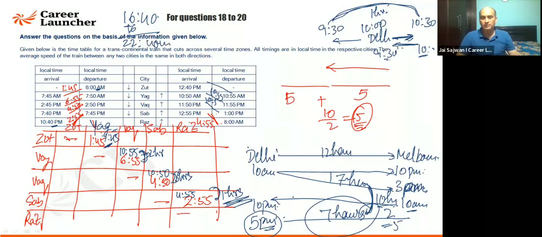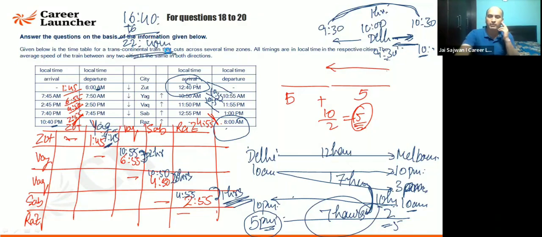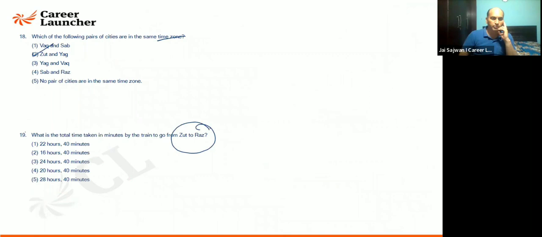अच्छा, let's talk about this as well. What about this one? You started at 8 a.m. You are going to reach here at 12:40 p.m. So 8 till 8, it is 12 hours. 12 plus 4 is 16 hours and 40 minutes is what it is going to take. I believe it is clear to all of you. ठीक है, तो कितना हो गया? 6 घंटे का टाइम डिफरेंस है. आपको 16 hours and 40 minutes लग रहे हैं, plus 6 is 22 hours and 40 minutes will be your answer. 16 hours and 40 minutes will not be your answer because the time zone will be also added there. Clear, everyone?